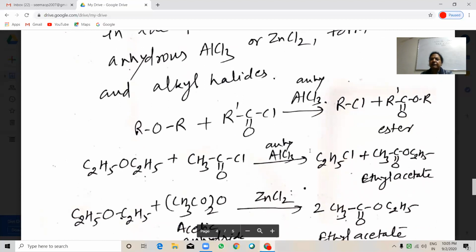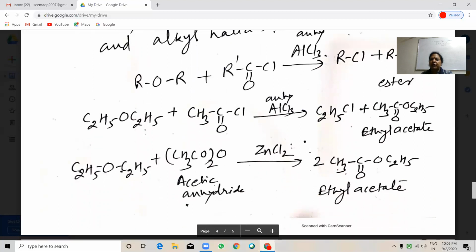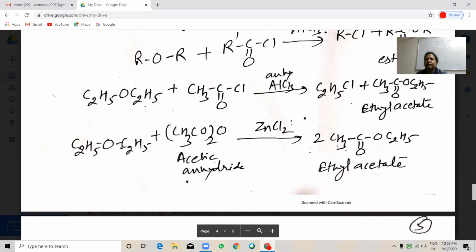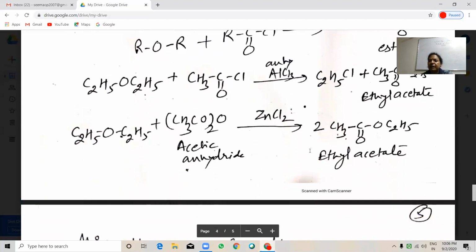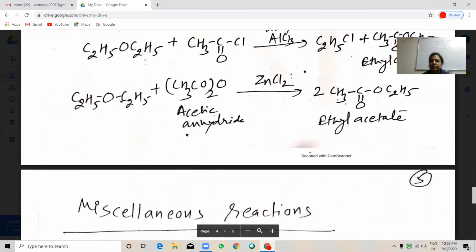See here, acyl chloride in presence of anhydrous aluminum chloride will give you ester and alkyl chloride. Diethyl ether when reacted with acetyl chloride in presence of anhydrous aluminum chloride will give you ethyl chloride and ethyl acetate, means ester. Similarly, you can do with the acetic anhydride in presence of zinc chloride. It will give you 2 molecules of ethyl acetate.